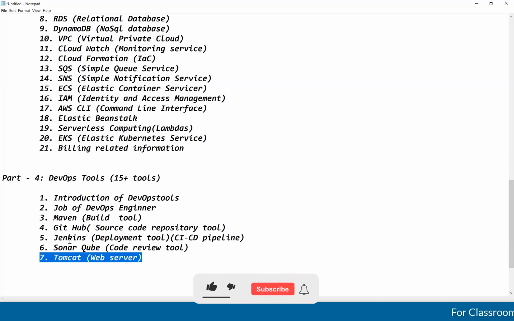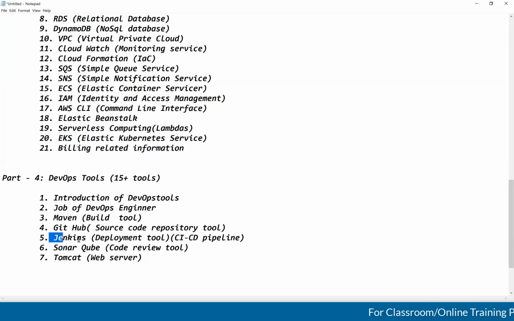See here, I am going to show how to deploy the application in Tomcat manually first. First, I will show how to set up Tomcat in the EC2 instance.